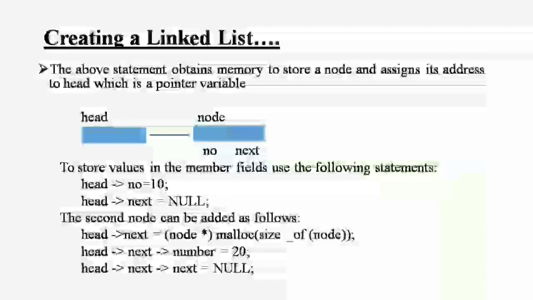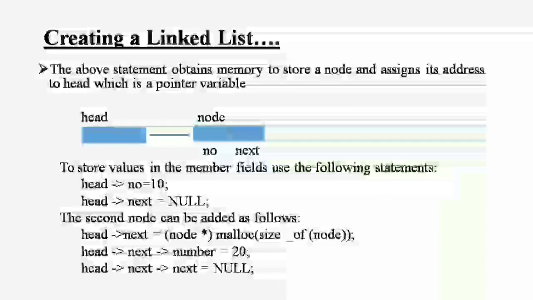Store the values in the member fields. Use the following statements to store the values in the member fields: head->number = 10; head->next = NULL; ended with a semicolon. The second node can be added as follows.